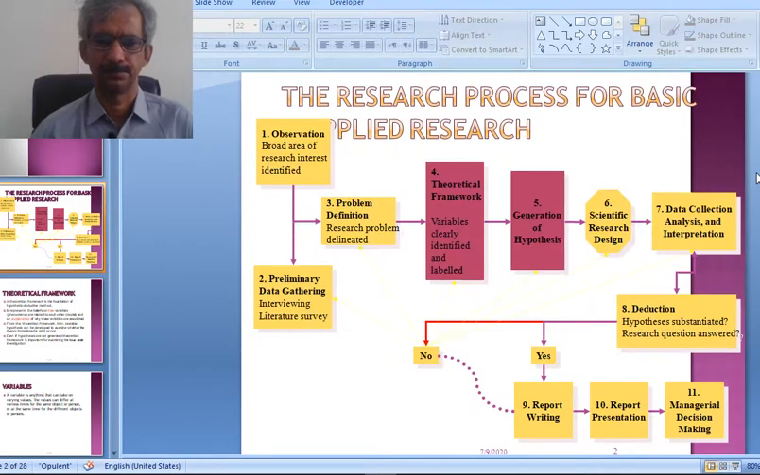You can see here that after the observation, preliminary data gathering, problem definition, theoretical framework, variables, and now the generation of the hypothesis and scientific research design and data collection analysis. So here today we discuss about the fourth and fifth steps.